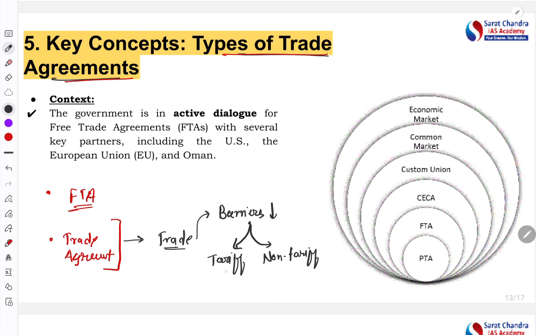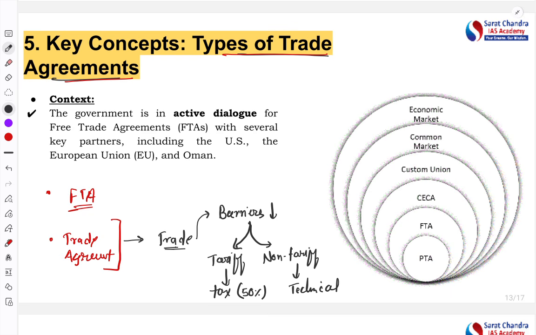Now, tariff barriers are in the form of tax. For example, you have seen that there is a 50% additional tariff on Indian products by the US. Non-tariff barriers are not in the form of tax but some other form. For example, technical aspects. They can say that if a product has this much composition of this particular constituent, then only we can purchase.